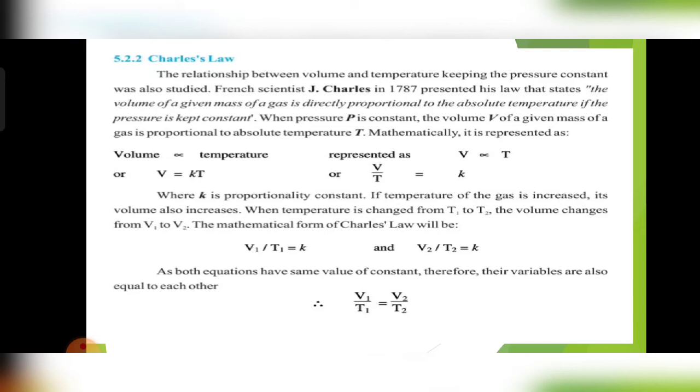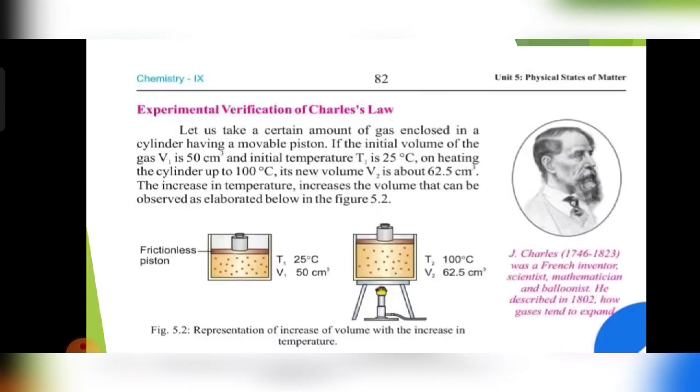The mathematical form of Charles' law will be V1 over T1 is equal to k, and V2 over T2 is equal to k. V1 indicates initial volume, T1 indicates initial temperature. Similarly, V2 indicates final volume after increasing temperature, and T2 is the final temperature. Both equations have the same proportionality constant, therefore their variables are also equal to each other. So V1 over T1 is equal to V2 over T2.